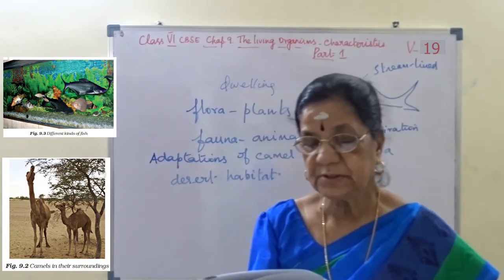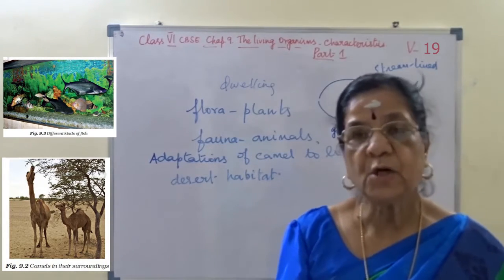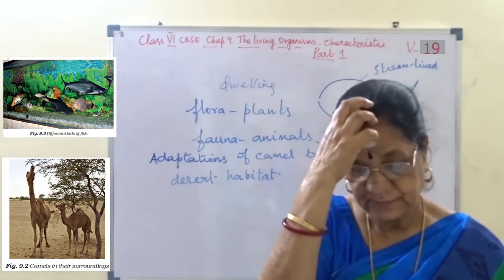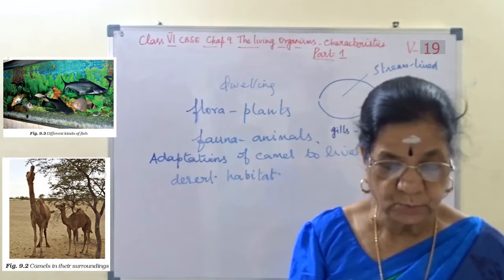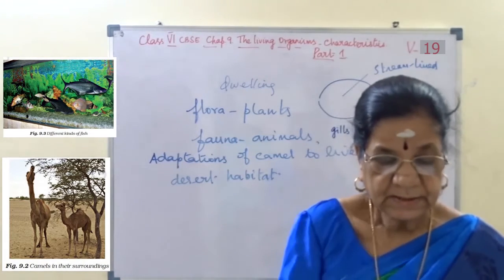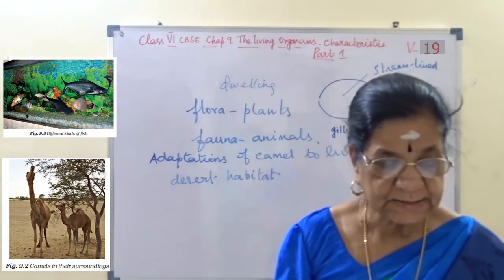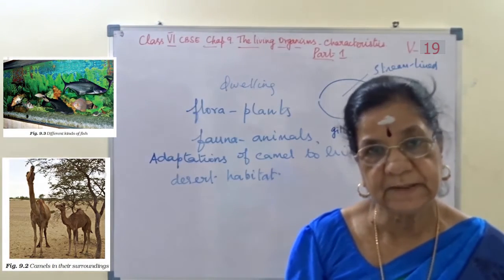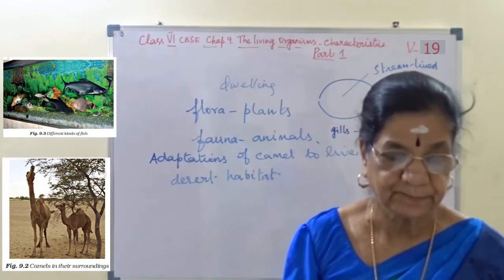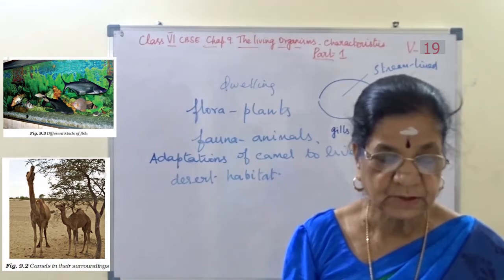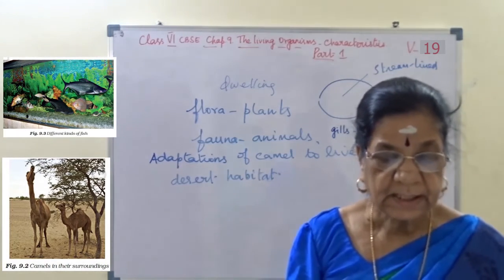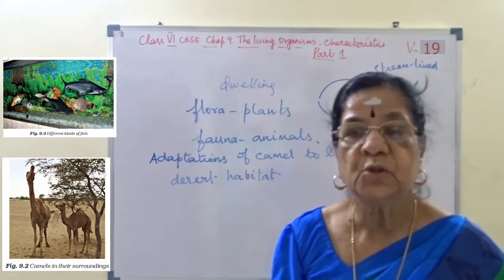Adaptation of organisms differ depending on their place of dwelling. Dwelling, what did I say? Place where they live in. That is why fish cannot live out of water and camel cannot live in a sea. Right? Then the place where organisms live is called habitat. The habitat means dwelling place. The habitat provides food, water, air, shelter and other needs to organisms.